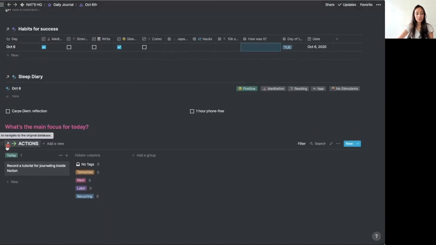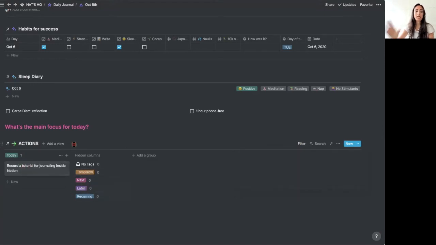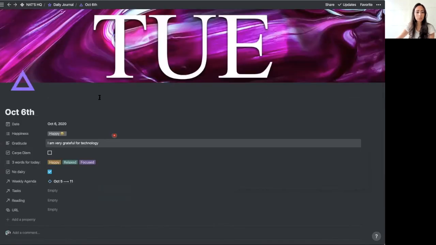And here's also a related database, which is my master task list. This one is filtered by date is today and it's not done yet. So this is just for me to see what I have scheduled for the day, and that's something that I've done previously using my master task list. And that's pretty much it.